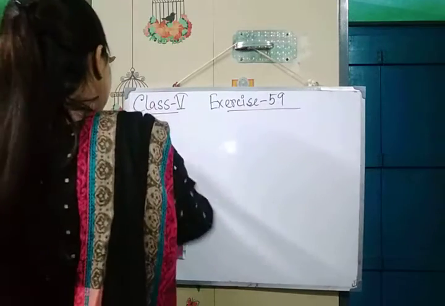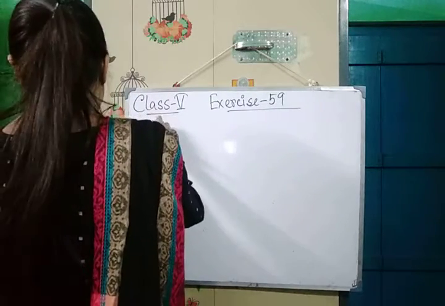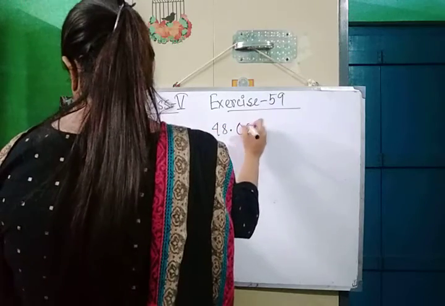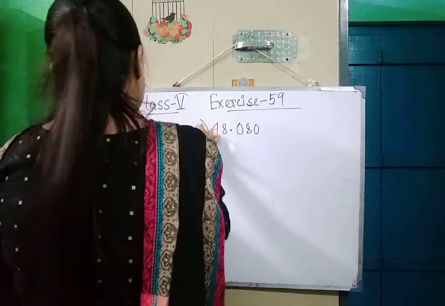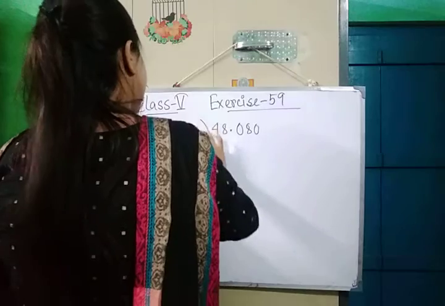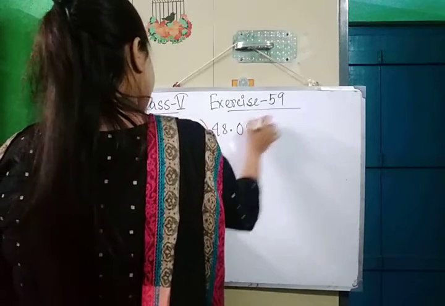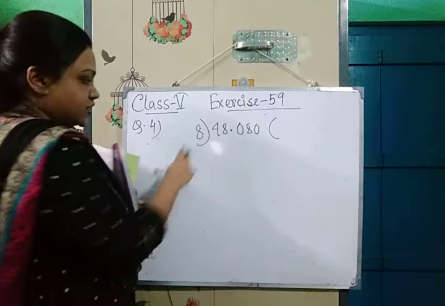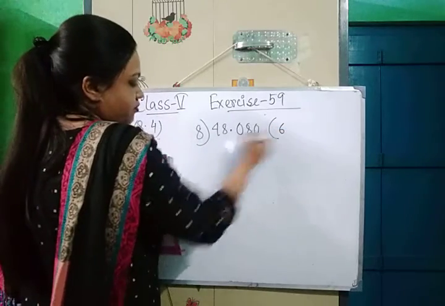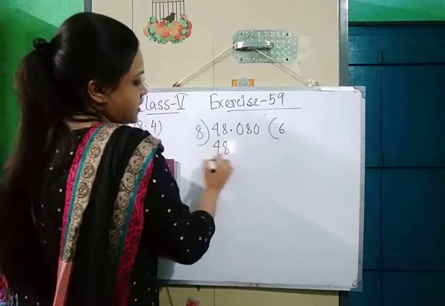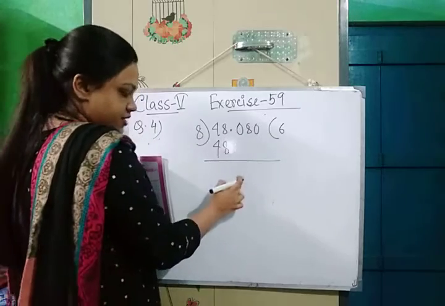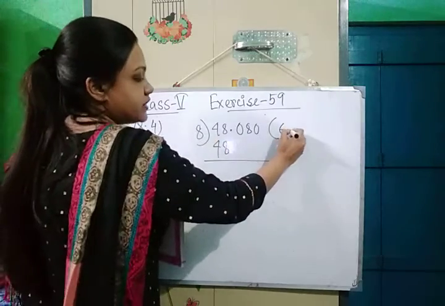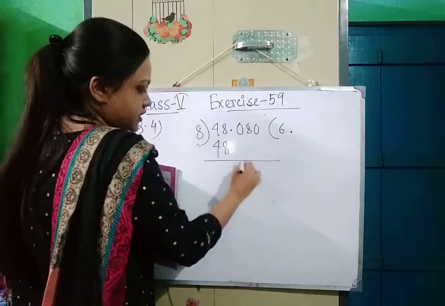In division, we will divide the number with the point. You know the division of decimals. 48.080 divided by 8. Okay. So, we will divide it. So, 8 6s are 48. After that, we have to take down this 0. But before the 0, there is a point. So, we will first here put the point. We will take down the 0.